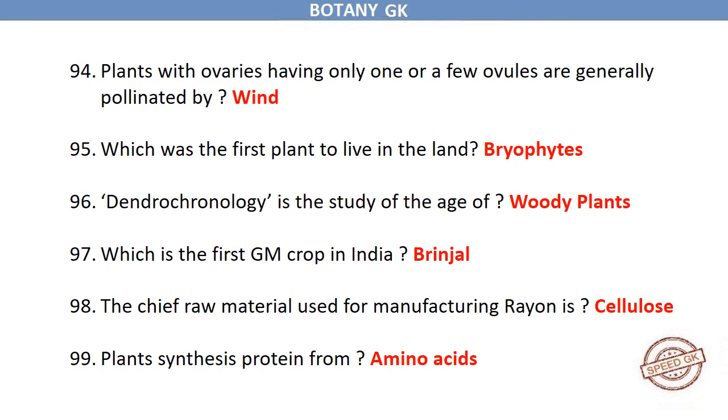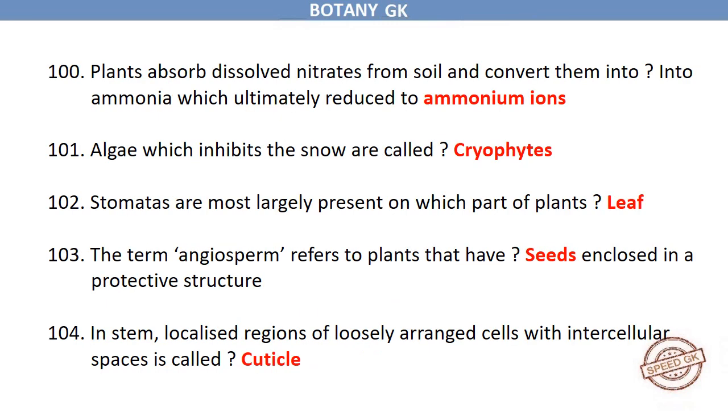Plants synthesize protein from amino acids. Plants absorb dissolved nitrates from soil and convert them into ammonia, which is ultimately reduced to ammonium ions. Algae which inhabit the snow are called cryophytes. Stomata are most largely present on which part of plants?